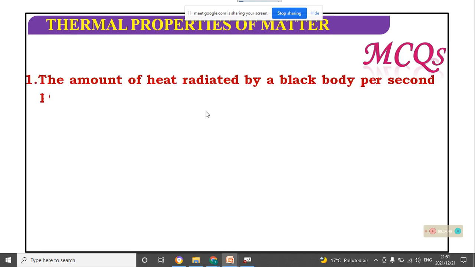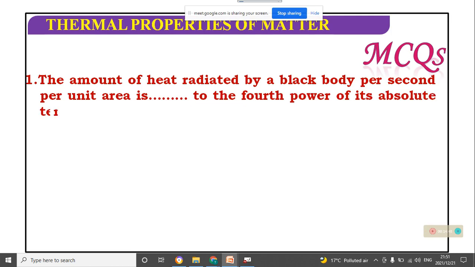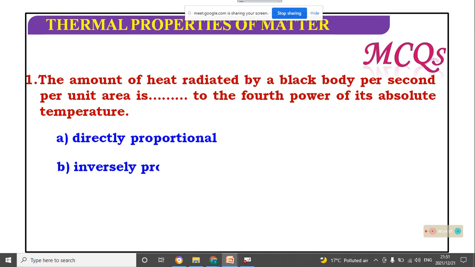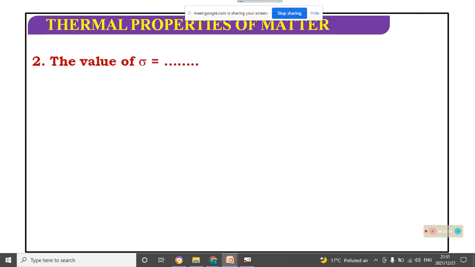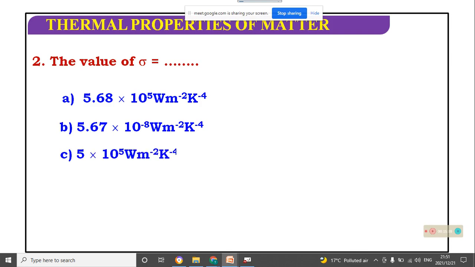The amount of heat radiated by a black body per second per unit area is dash to the fourth power of absolute temperature. Options: directly proportional, inversely proportional, equal, greater than. It will be directly proportional to this. The value of sigma, what is the value? It will be 5.67 into 10 to the power minus 8 watt per meter square Kelvin to the power minus 4.